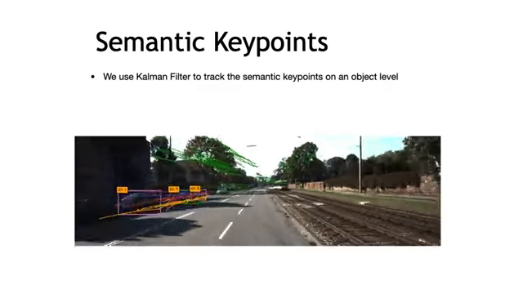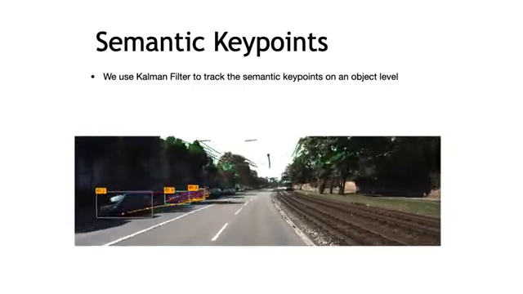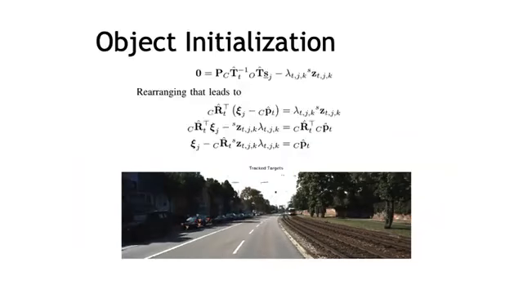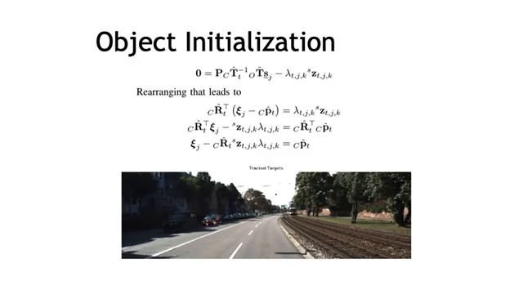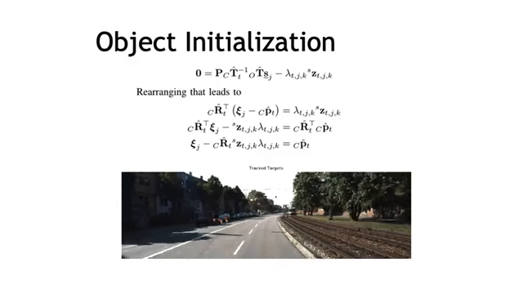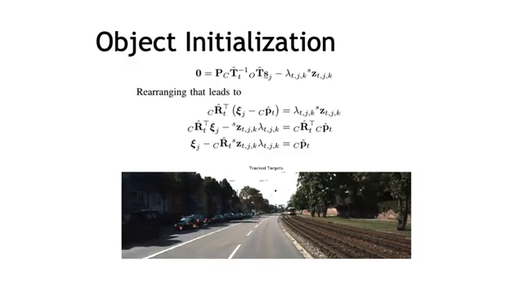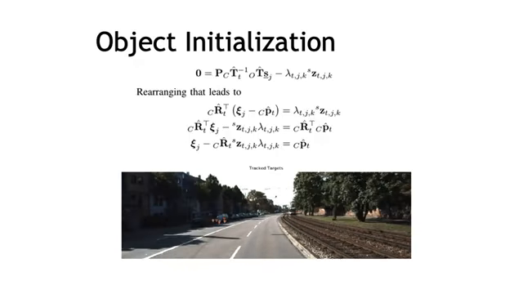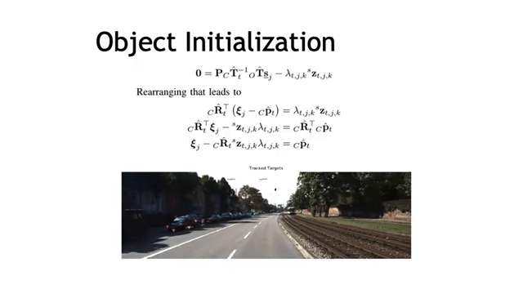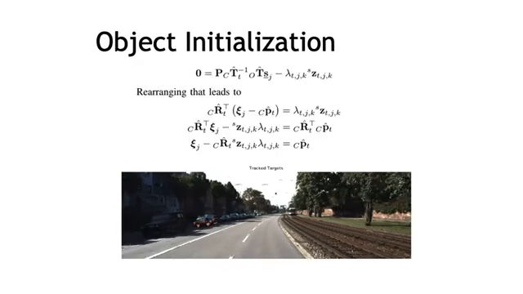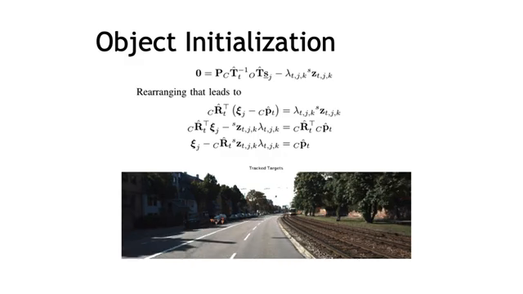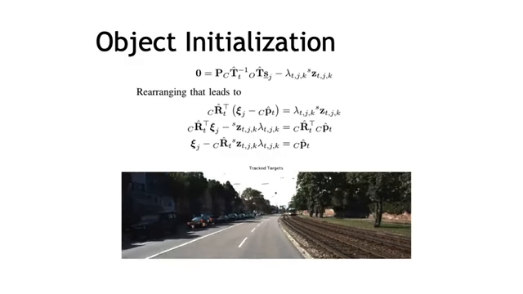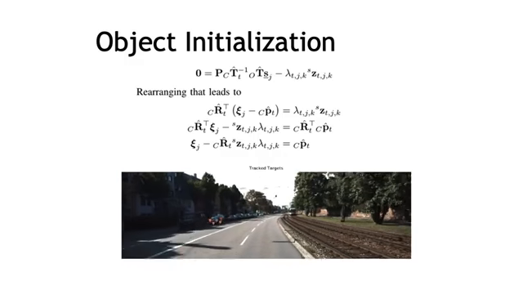A Kalman filter is used to track the semantic keypoints on an object level. We initialize the semantic keypoint landmarks by stacking the reprojection equations for the same object observed across all frames to obtain a linear system which could be solved via least squares. We can reproject the initialized keypoint positions in the image, and we can see that it is very close to the keypoint track observations.